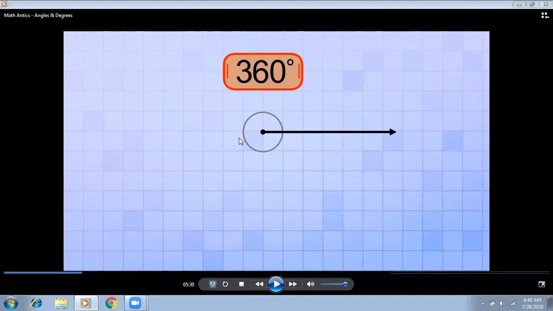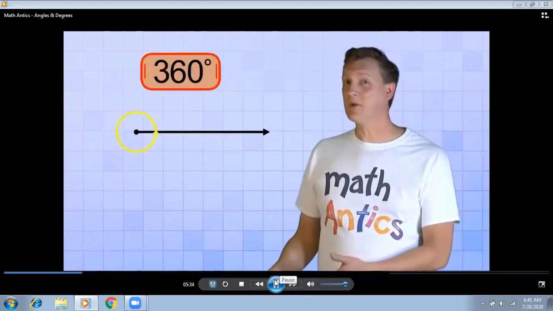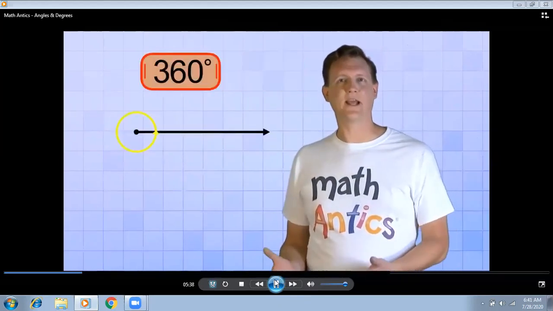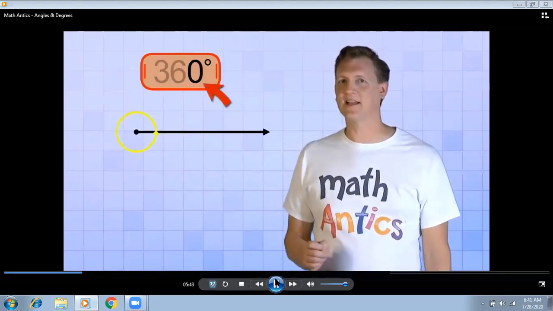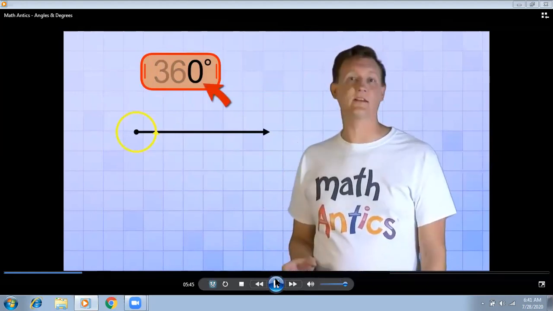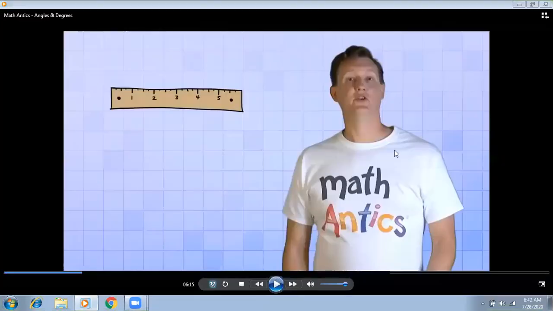And again, just remember this thing: one complete rotation is equal to 360 degrees. If somebody asks how many degrees are in a complete turn or complete rotation, you can say that there are 360 degrees in one complete rotation. We rotated our ray all the way around the axis, and now it's back to where we started. Now you might be wondering, if we're back to where we started, then why is our counter reading 360 degrees instead of 0 degrees like before? And the answer is that even though our rays are back to the same place, we have to rotate our top ray 360 degrees.